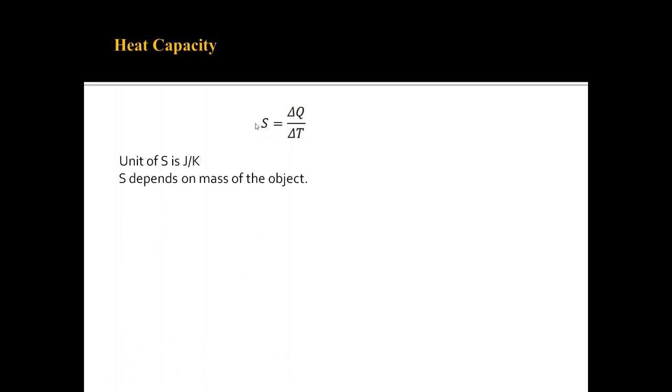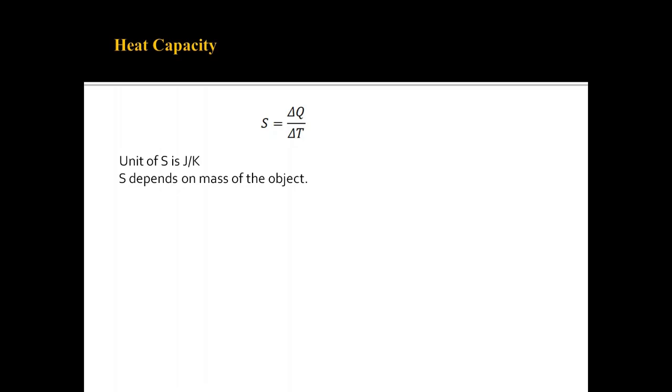Now it's very important to note that S depends on the mass of the object. Consider two objects made up of the same material, but one has higher mass than the other, and we give the same amount of heat to both systems. So it's obvious that the system which has less mass will have greater change in temperature than the object which has higher mass.